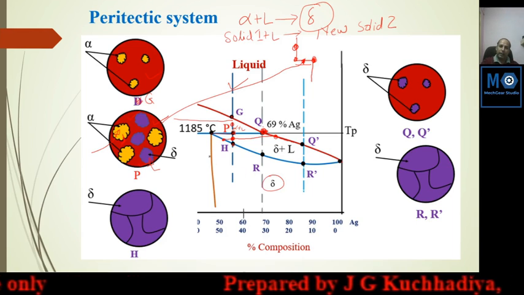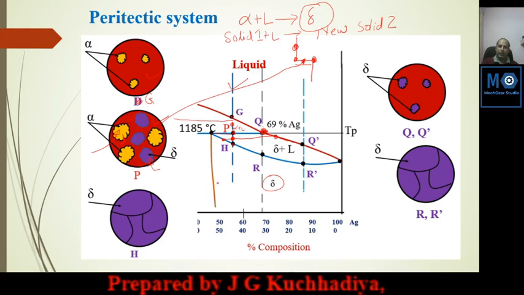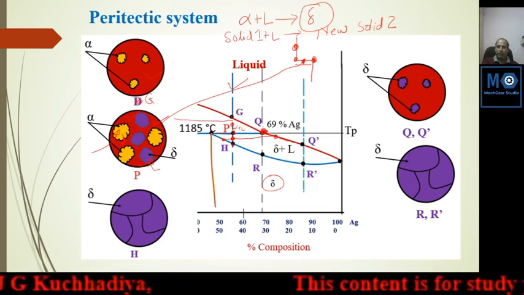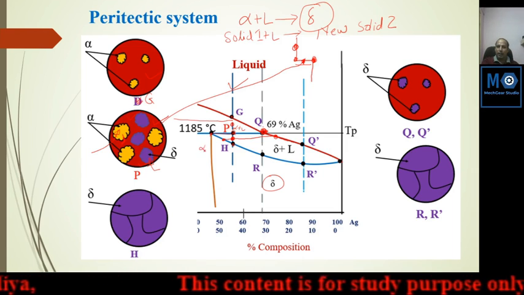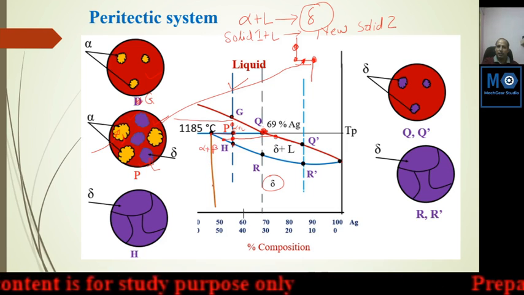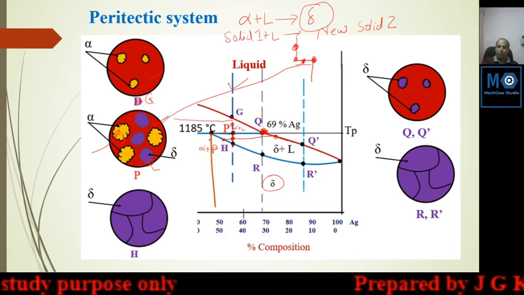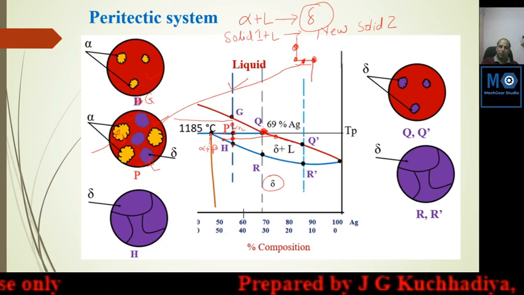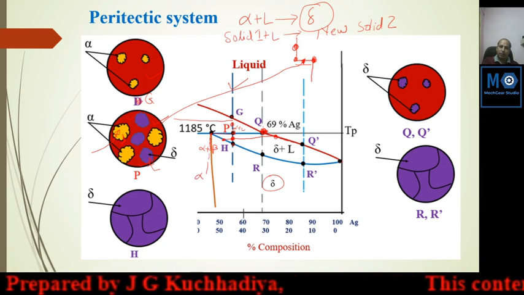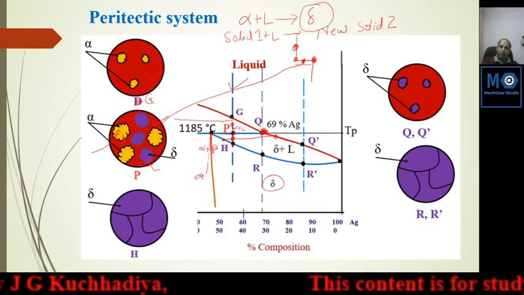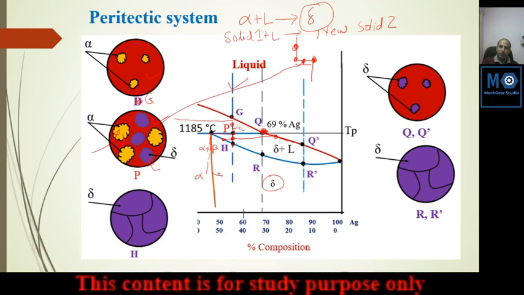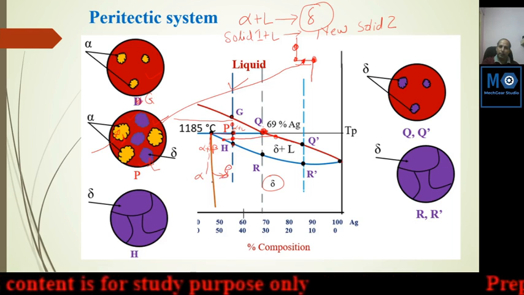And here, this line indicates the delta solubility. This is the peritectic point. At this point you find alpha plus delta. But this line is changing the proportion. So suppose you take a constant proportion, you here find alpha, and here it will be completely alpha, not alpha plus beta, pure alpha, and in this region it will be completely delta.